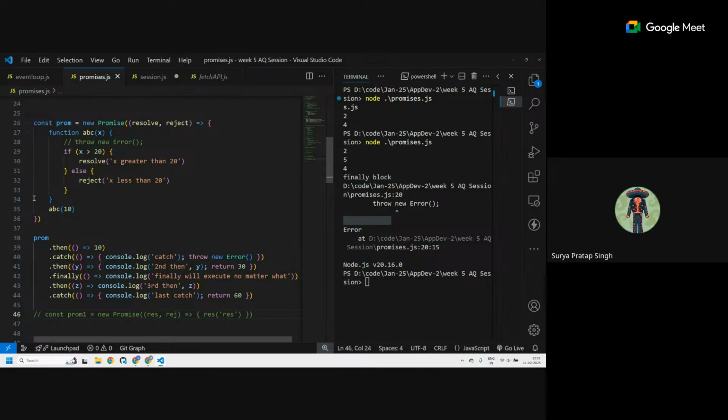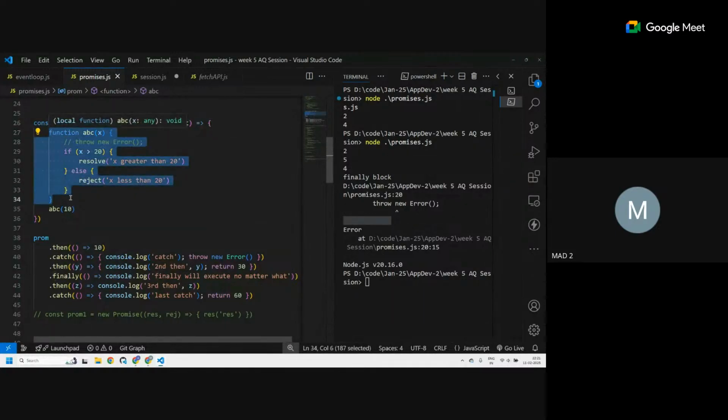Okay. So let's see what is happening over here. This prom variable is storing a new promise, with resolve and reject. Within it is a function, and this function calls resolve or reject depending on the value.